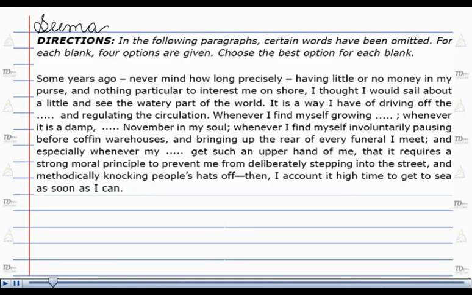In the following paragraph, certain words have been omitted. For each blank, 4 options are given and we have to choose the option which is best for the blank. For this particular question, we are looking for an answer to be filled in this blank.